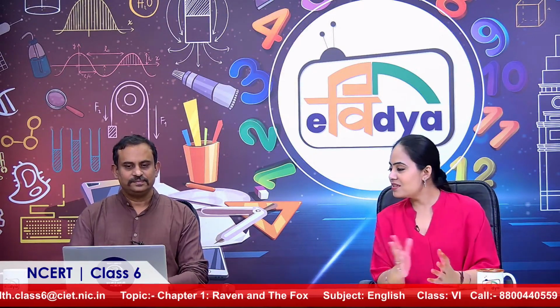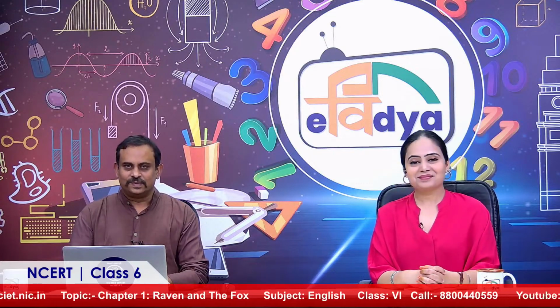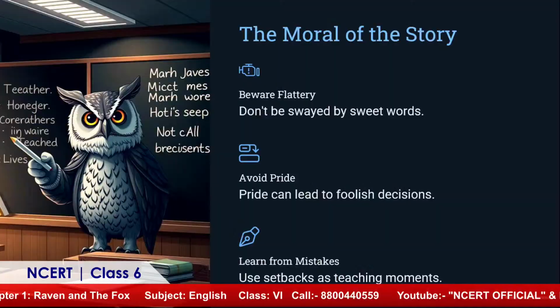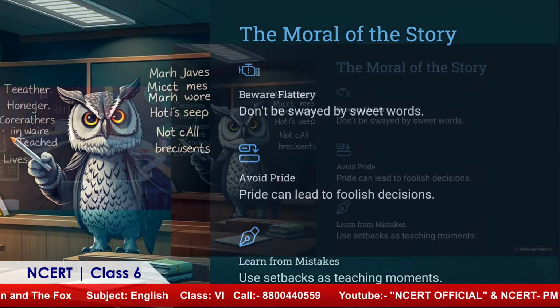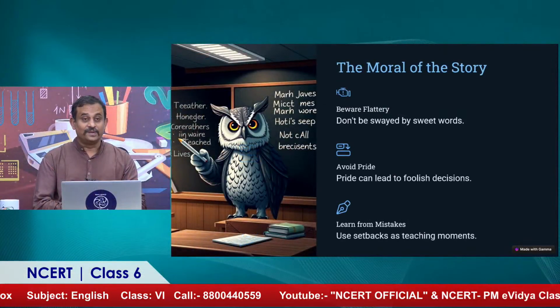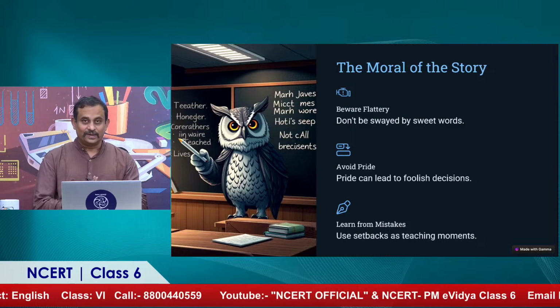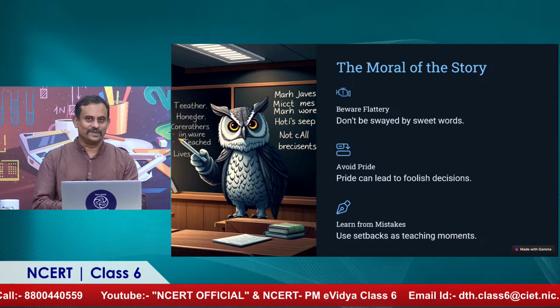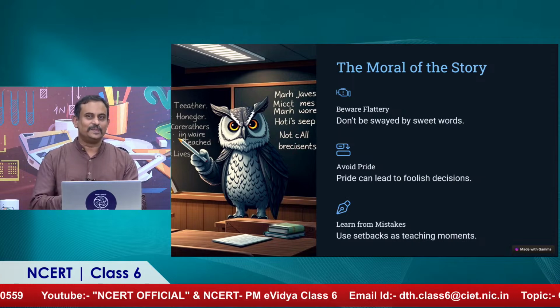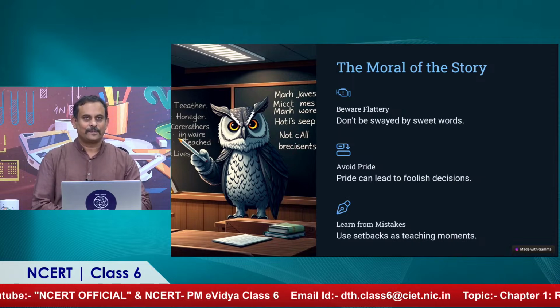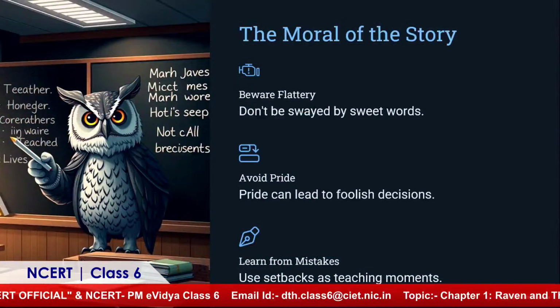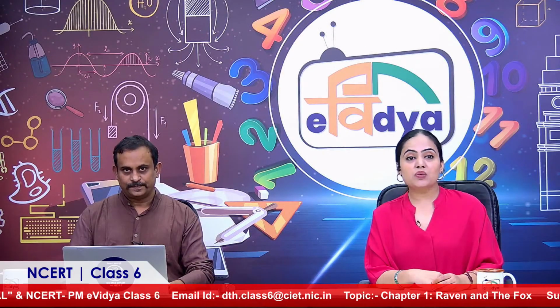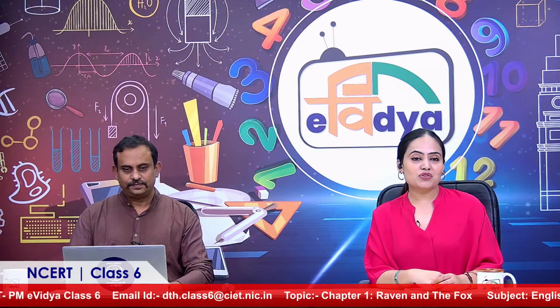Would you like to share the morals, sir, very quickly? So the morals, as we just talked about, one should beware of flattery, one should avoid pride, and we should learn from our mistakes. So now that the raven knows that this has happened, he should not repeat this mistake in future when he meets another reynard, another fox on the way. Absolutely. We should always learn from our mistakes and not repeat them. I think it's even more important to identify your weaknesses than your strengths, so that you can work upon them and you can be a better version of yourself.